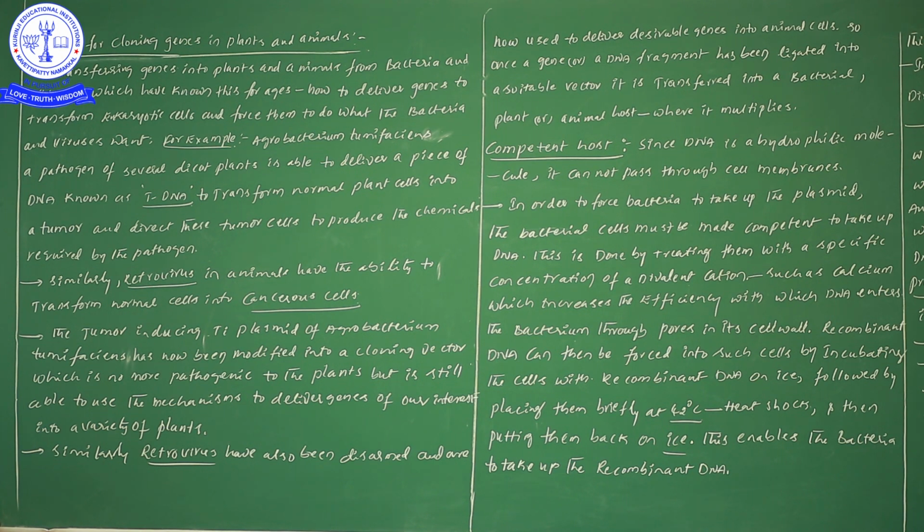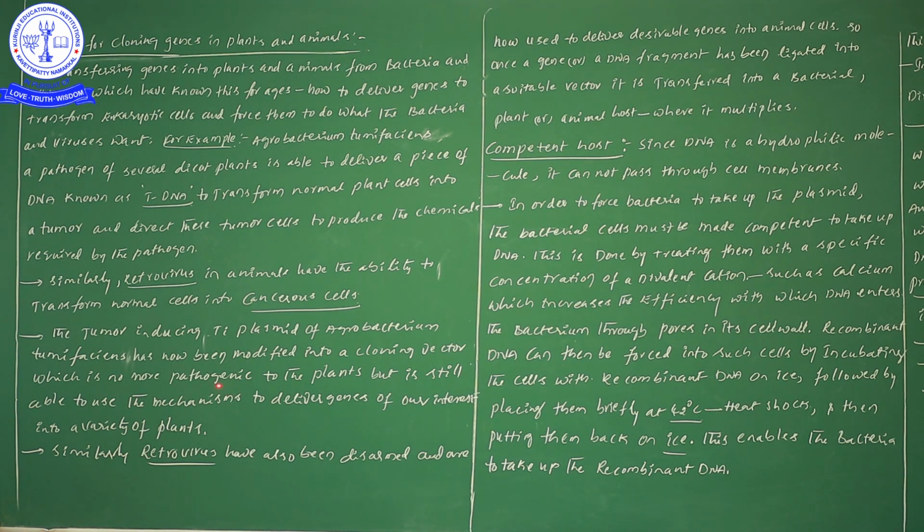Why? Because now we are changing the character of this particular TI plasmid, somewhat we are modifying it. So this particular Agrobacterium tumefaciens has now been modified into a cloning vector. Slightly we are changing that Agrobacterium tumefaciens as a cloning vector, which is no more a pathogen. Initially we have taken Agrobacterium tumefaciens as a pathogen, but when we give some kind of modifications, the same pathogen now is not acting as a pathogen.